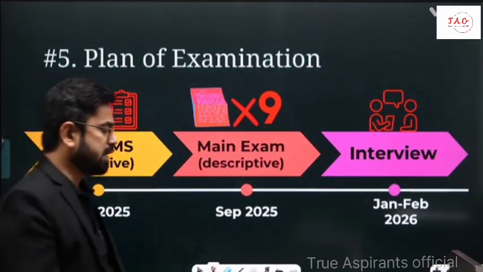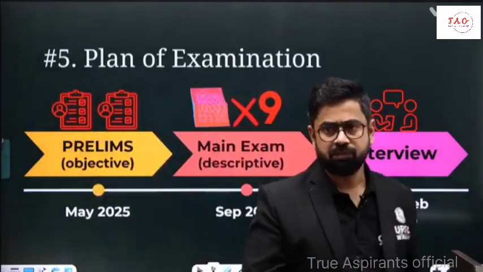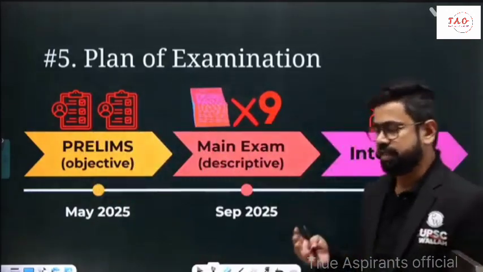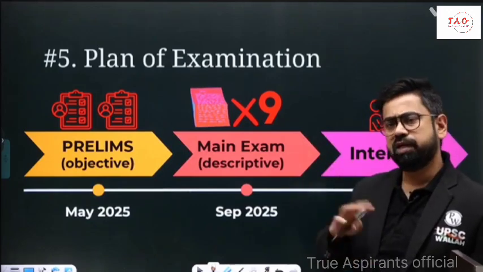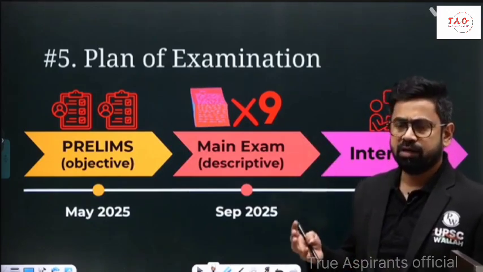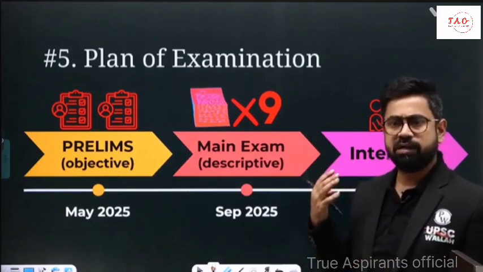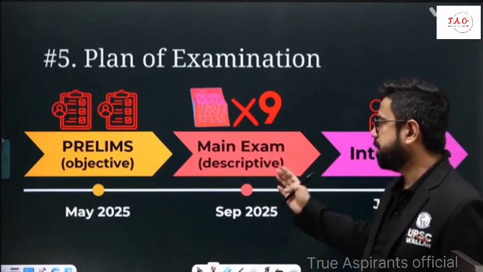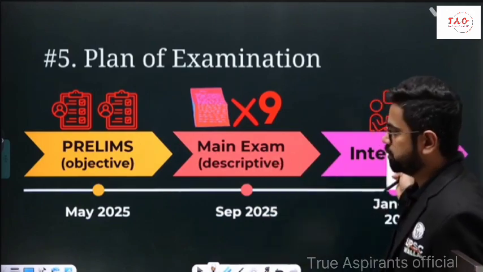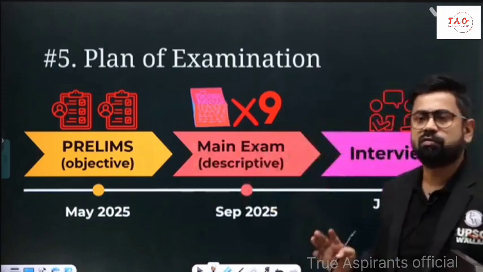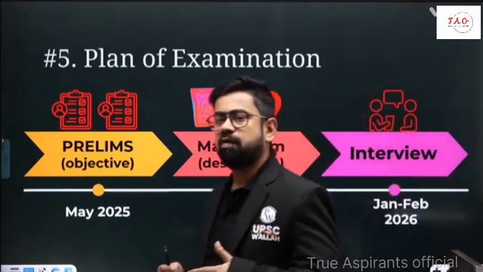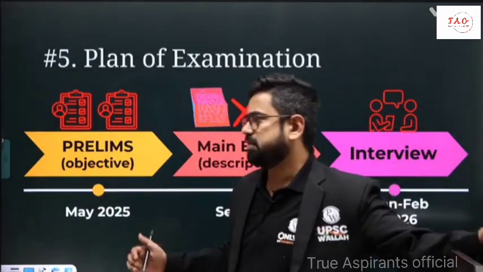Right, so total there are 3 stages of examination. The first stage is prelims stage, which is very basic. UPSC tries to wean out all the non-serious candidates, so basically it filters out all the serious candidates at the prelims stage. Then there is a main examination, then there is interview stage. So prelims, then main, and then interview. These are the 3 stages of the examination. We'll take it up one by one. Let's start with prelims examination.